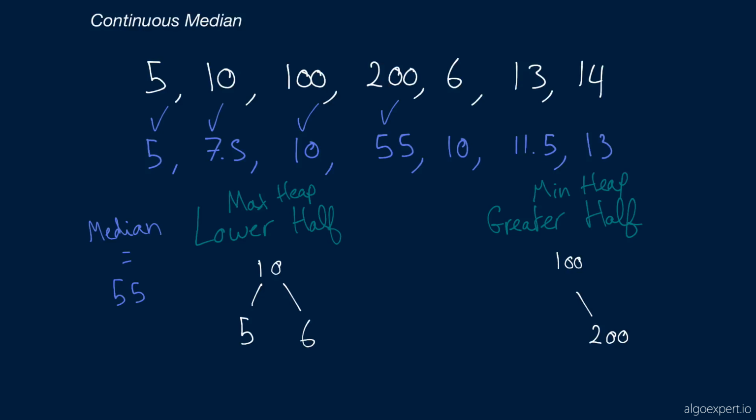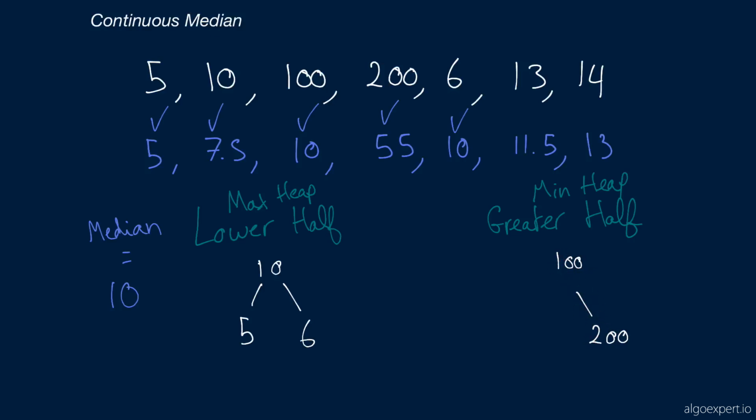And so we recompute the median. We see that the lower half has 3 numbers, 1 more than the greater half. So the median is going to be the maximum value of the lower half, which is 10. So we can erase 55 and write 10. And that is indeed the median here. Then we add the number 13. So 13 is greater than 10. So we're going to add 13 to this greater half.